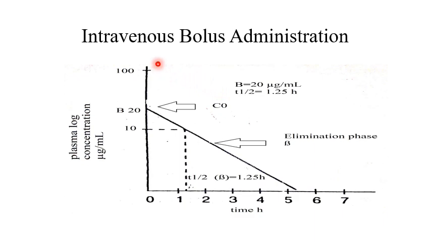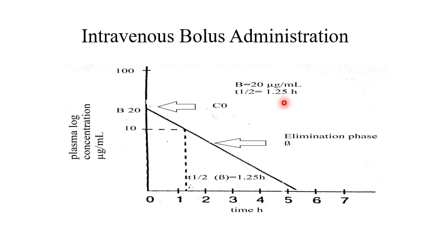Let us discuss the one compartment open model when a single intravenous bolus is given into the body. One thing that must be clearly understood before starting this topic is that whenever we want to understand the characteristics of the compartment model, it is better to give an intravenous bolus dose and then observe the pattern in which the plasma concentration declines with time.